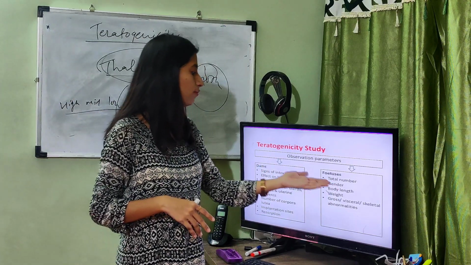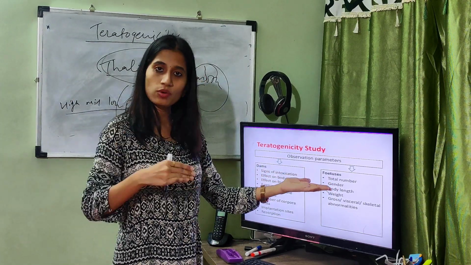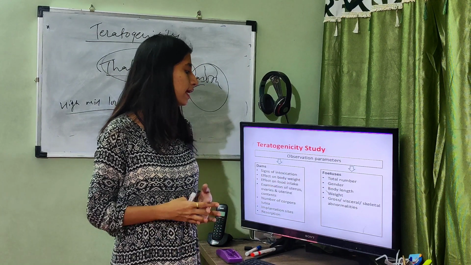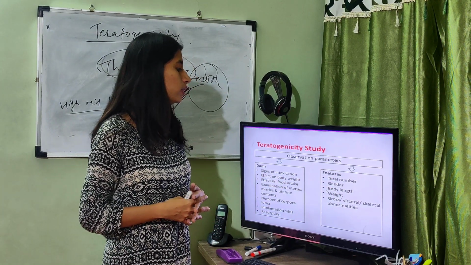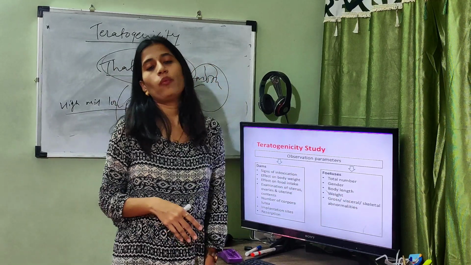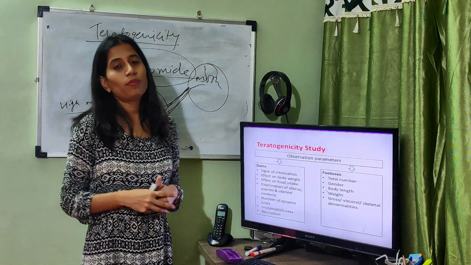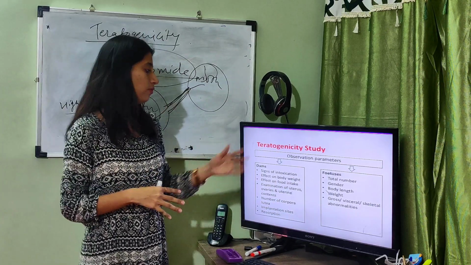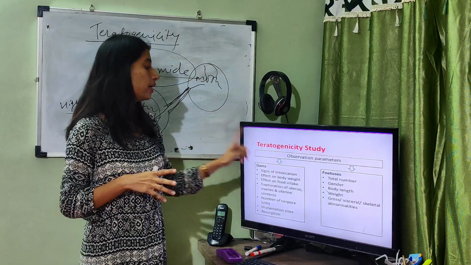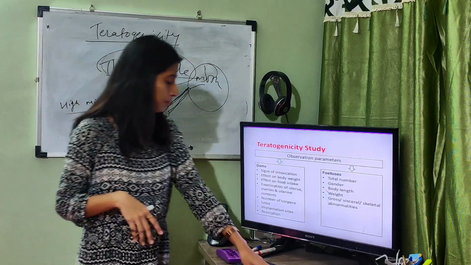Then the total number of fetuses, whether it is reduced or increased. Then gender, body length, weight, gross visceral and skeletal abnormalities. These are the parameters observed to study teratogenicity.